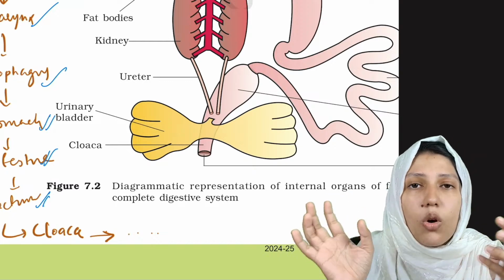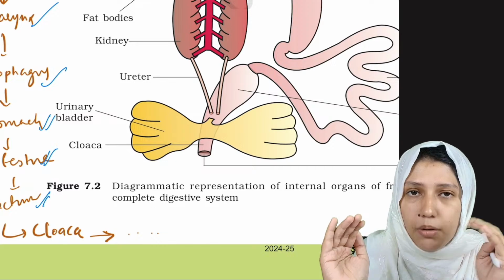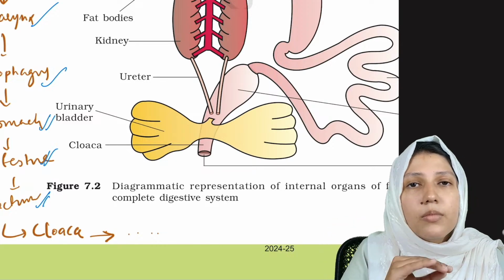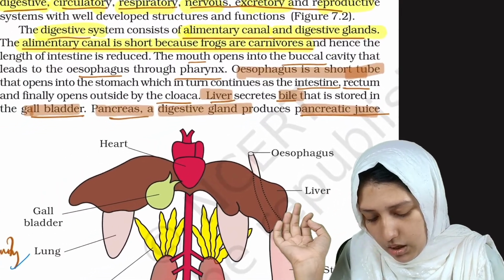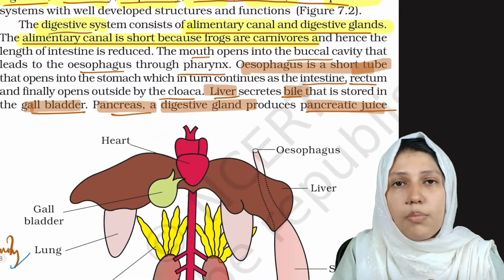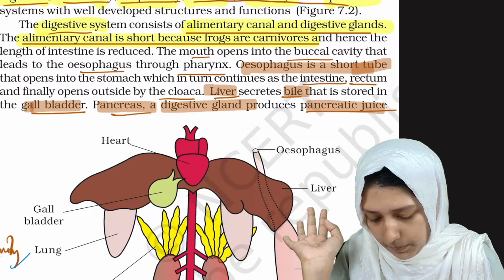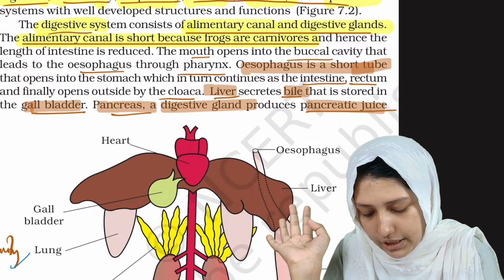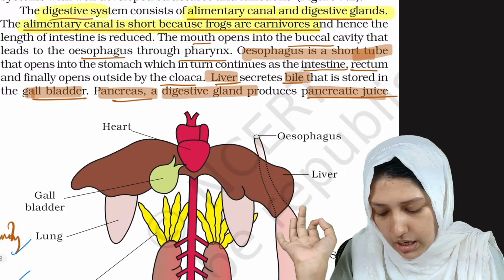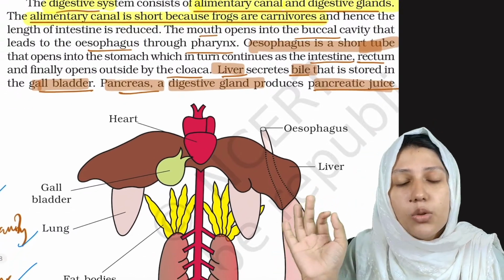It is a common opening known as cloaca, and from the cloaca it goes outside. Clear? So this was about the digestive system. The esophagus is short. This is a point to be noted.